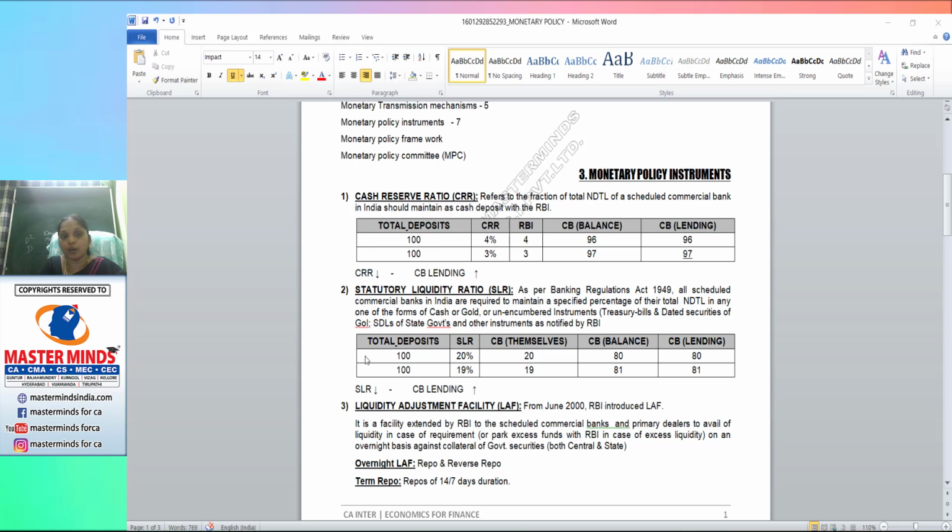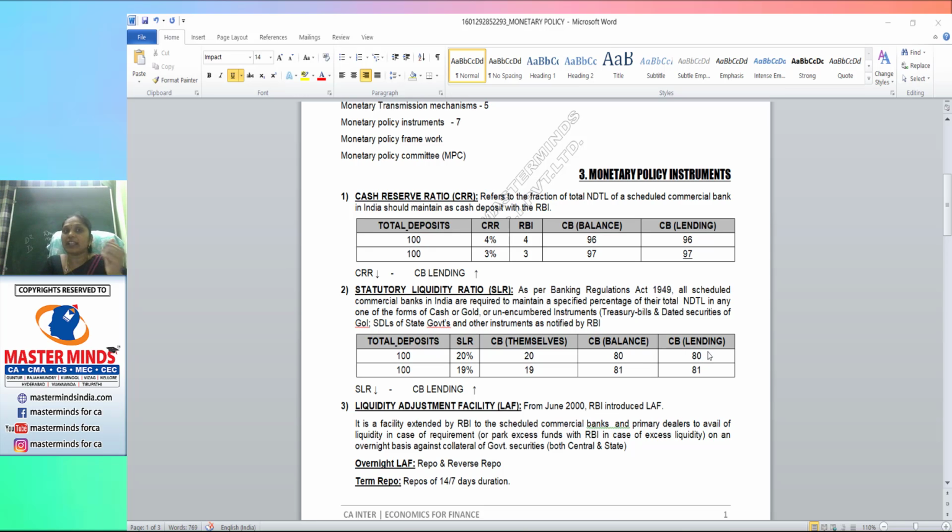How can it act as an instrument? It's a question. Same as before, on the total deposits you have to maintain it. Suppose the total deposits are 100 rupees. The SLR, let us treat it as 20% in India. The commercial banks have to hold 20 rupees with themselves, either in the form of cash, gold, or unencumbered securities. So the commercial banks can have a balance of 80 rupees with them, and this 80 rupees they can lend. Yes or no?